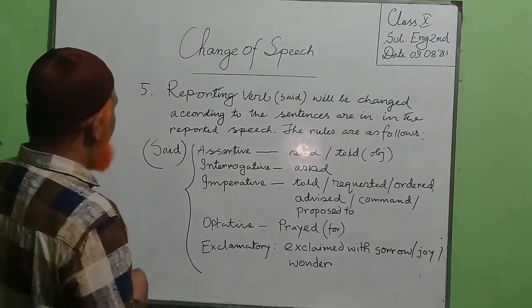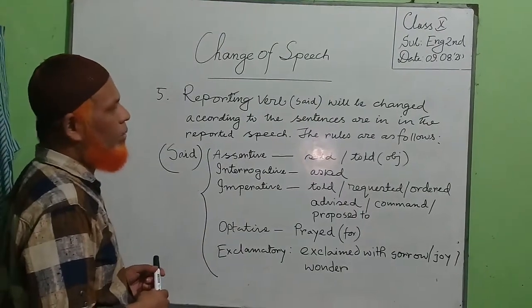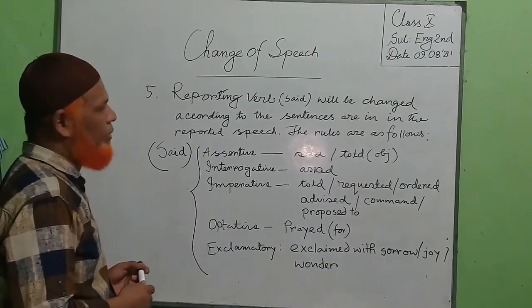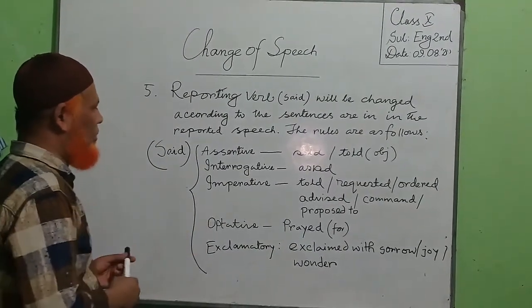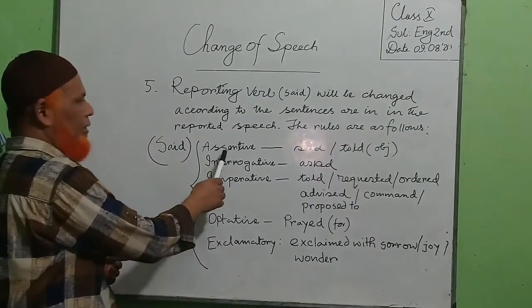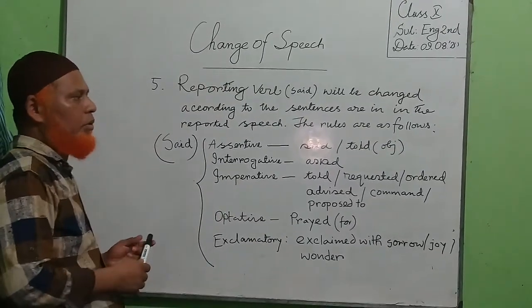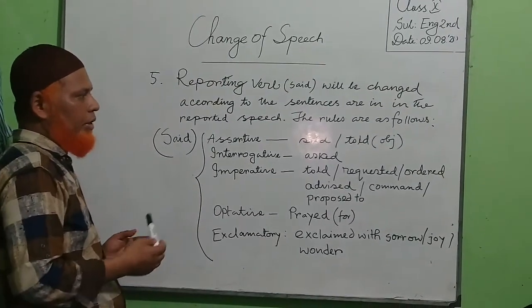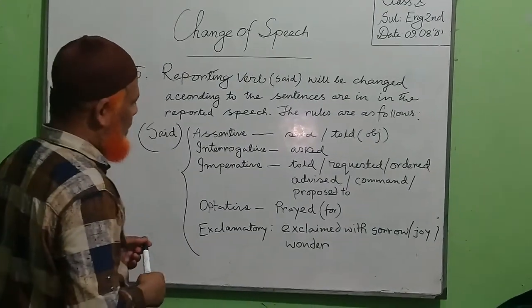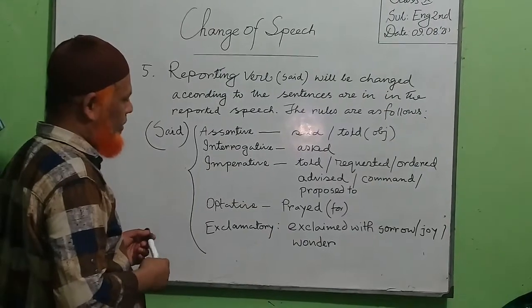Next, number 5: the reporting verb said will be changed according to the type of sentence in the reported speech. The rules are as follows. In an assertive sentence, said should be changed, or you may use told instead. For an interrogative sentence, we use asked or inquired of.